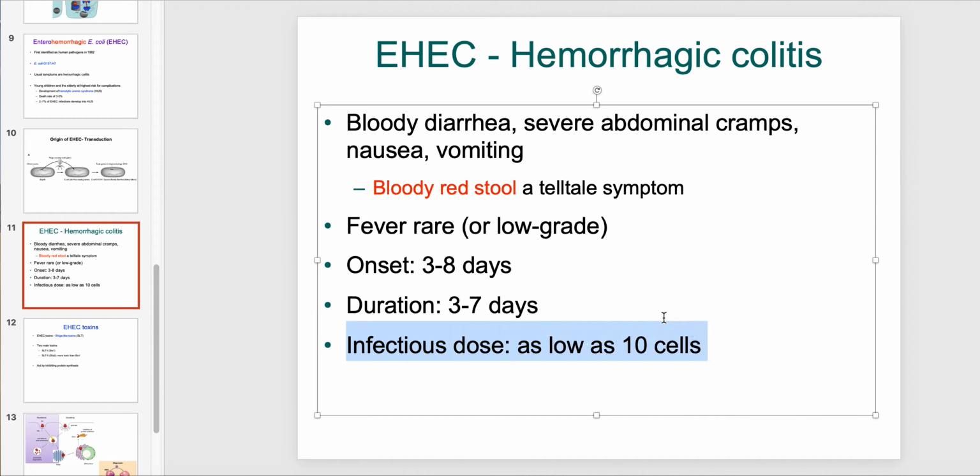Infectious dose is super low for this organism. As you've seen with other E. coli's, it's usually up and over 1 million. But for whatever reason, these guys have the ability to survive the stomach acidity and get into the intestinal tract and cause infections at very low dosages.